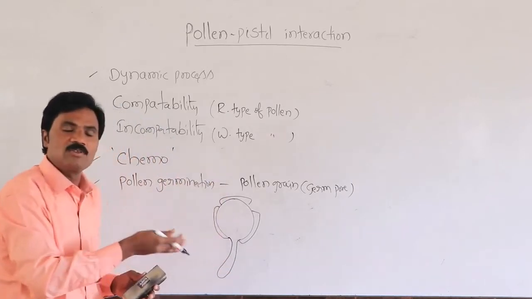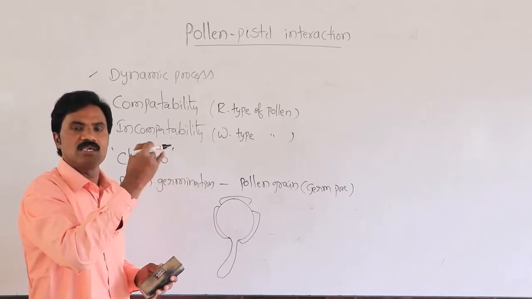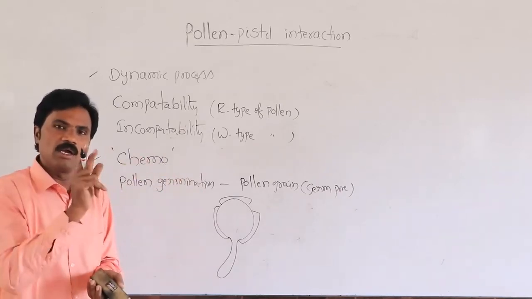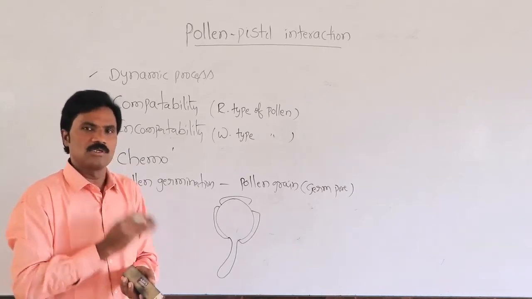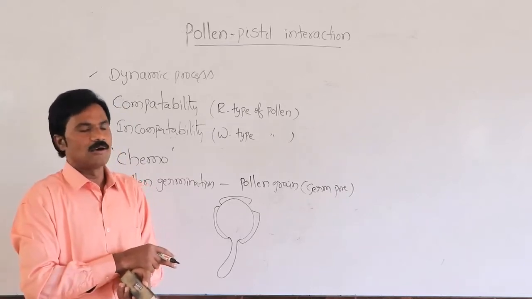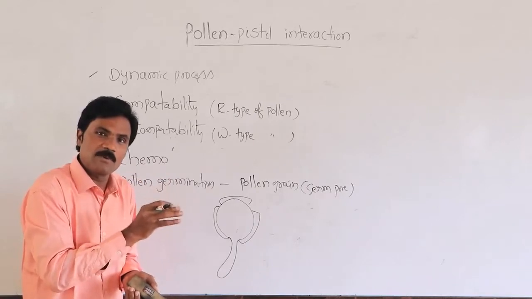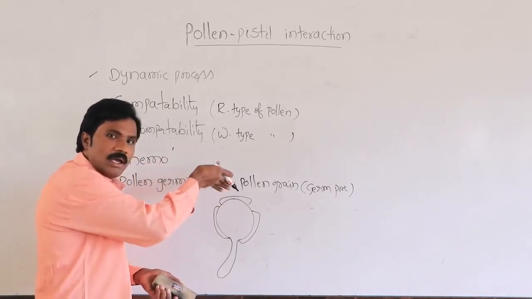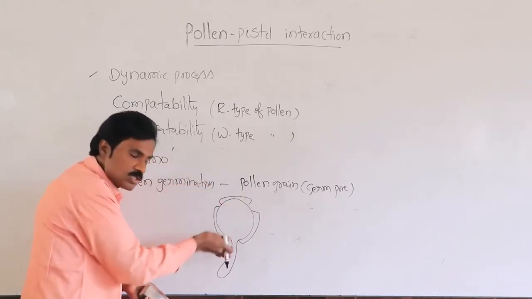This takes place after dehiscence of the pollen grains. Already I said whether it is a 2-cell stage or 3-cell stage, more probably the 2-cell stage. The 2-cell stage means one vegetative and one generative cell. In this, whatever cells are present inside the pollen grain must travel and enter the pollen tube.